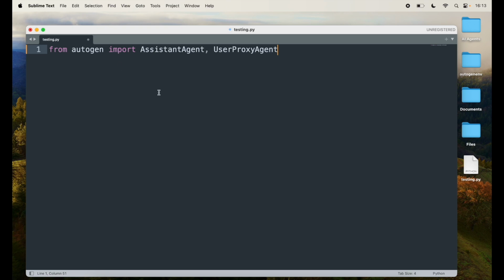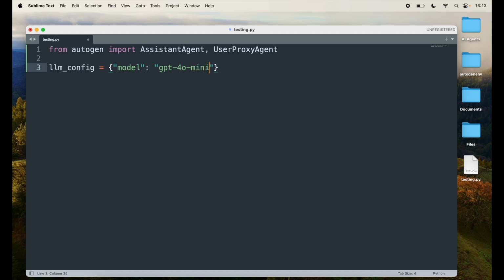Next, I'm going to create a variable llm_config equal to, and inside here I'll specify what model I want to use. I think the one that I have access to in my OpenAI account is gpt-4o-mini.